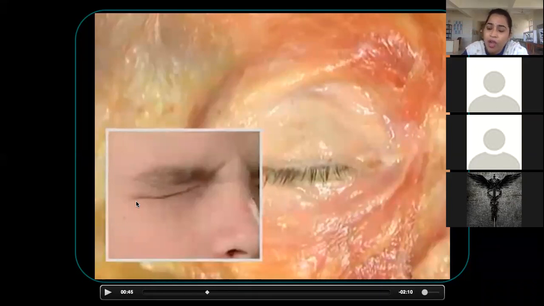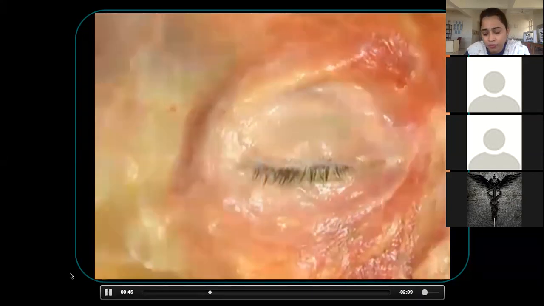The wrinkles appear because the skin over this region loses fat and the muscle becomes weakened. That's why you can see the wrinkles over this region. So when you close tightly, you will see wrinkles on the lateral aspects of the eyes. That is the action of the orbital part of the orbicularis oculi. Till here everyone clear? Yes, ma'am.